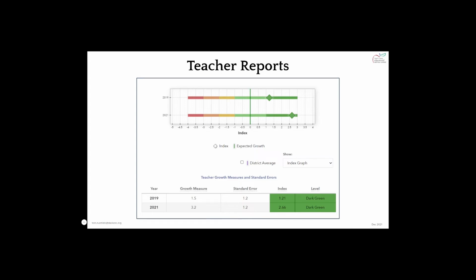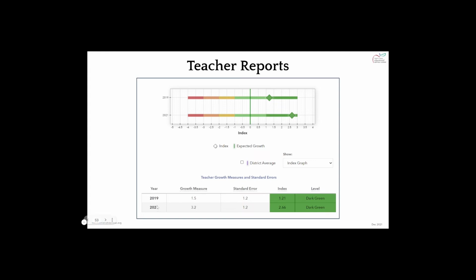As you see, this is a teacher report. You have 2019, 2021. You have 0 at the index, which is the expected growth. Light green is the target of expected growth for a teacher report, which falls between -1 and 1. If you have strong evidence that the students met or exceeded the expected growth, you'll fall in the dark green. If there's evidence or significant evidence that the students did not meet expected growth, you fall into yellow, orange, or red. Red representing there's lots of evidence that the students did not meet expected growth.